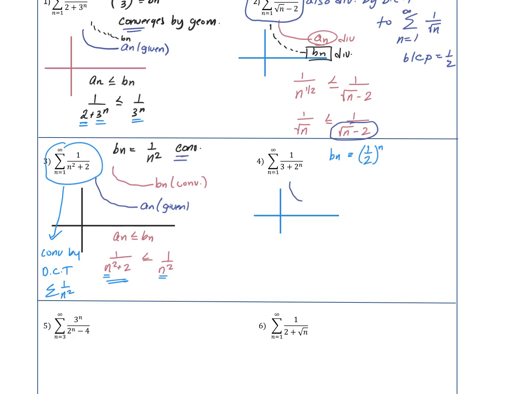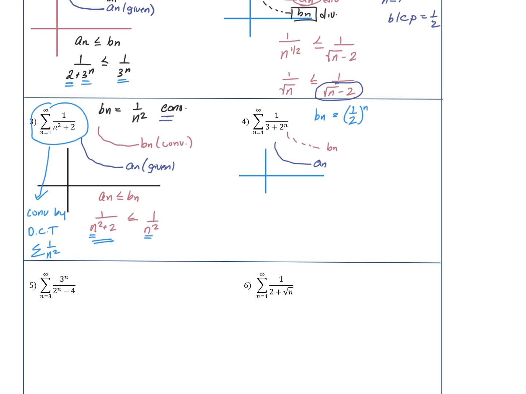So this is my A sub n. My B sub n converges, so I need it to be above. So I need A sub n, 1 over 3 plus 2 to the nth power, to be less than or equal to 1 over 2 to the nth power. And again, this is larger, so the whole thing is smaller, so this does converge. So we would say that this converges.